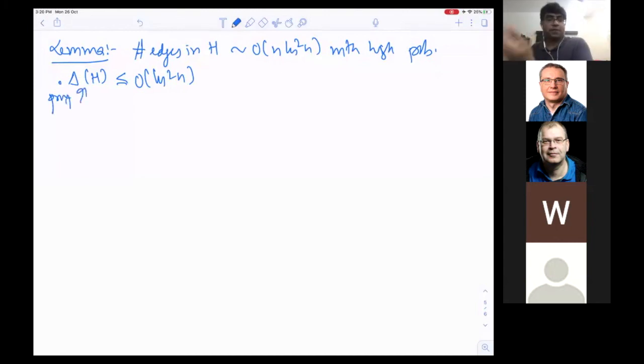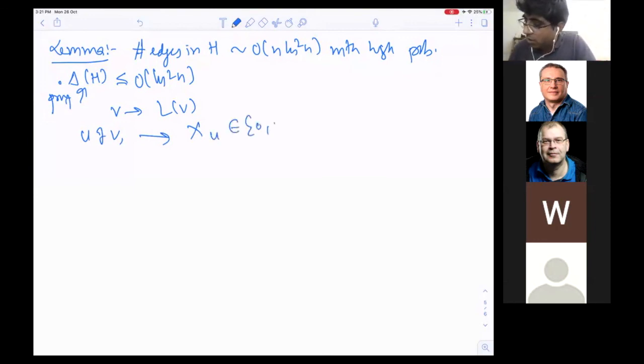So you fix a vertex V and fix a color in LV. Now look at the neighbors U of V, and I'm going to have a random variable XU in {0, 1}. What is the property of this random variable?